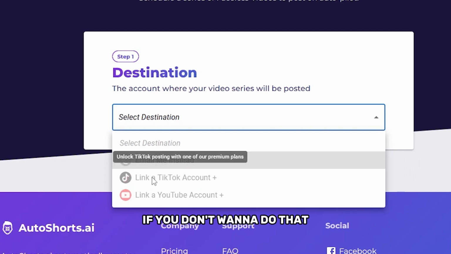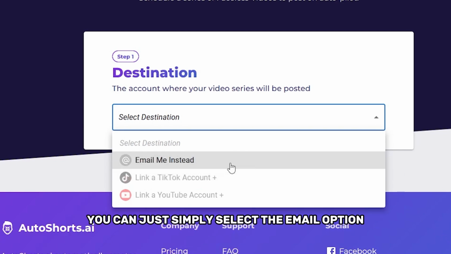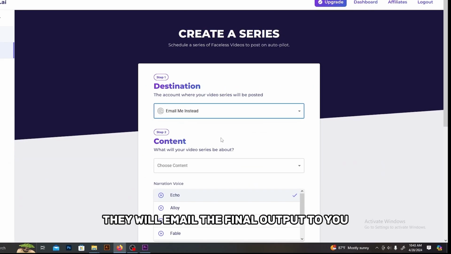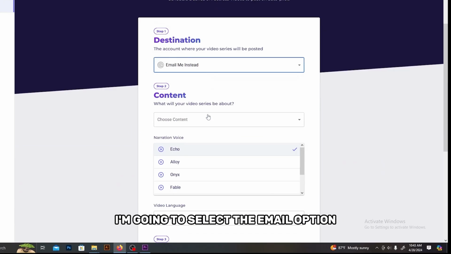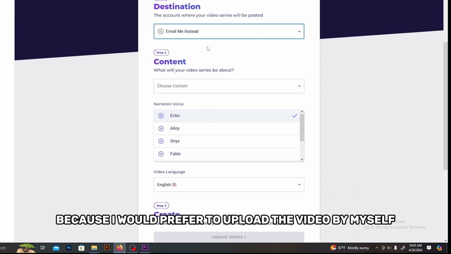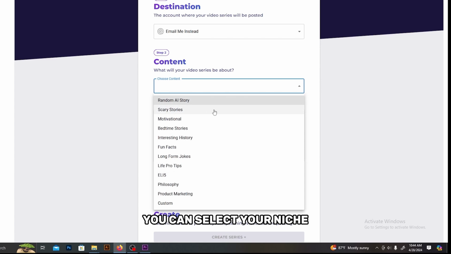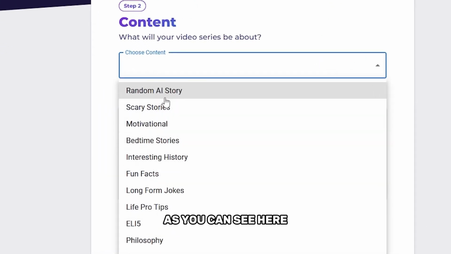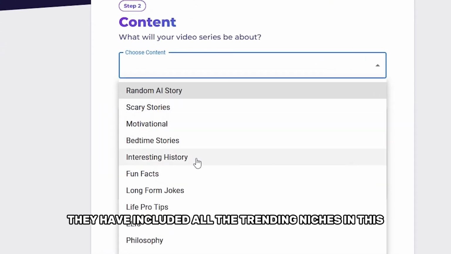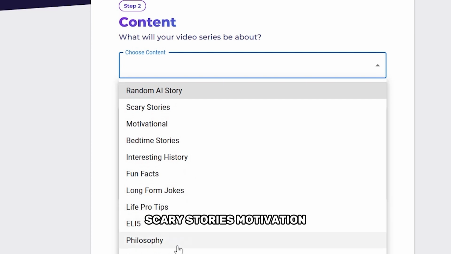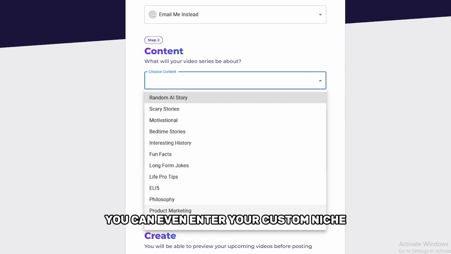If you don't want to do that, you can just simply select the email option. They will email the final output to you. I'm going to select the email option because I would prefer to upload the video by myself. Okay, with this drop-down menu, you can select your niche. As you can see here, they have included all the trending niches in this. Scary stories, motivation, random stories, funny stories, philosophy, and much more. You can even enter your custom niche and they will create a video for it.